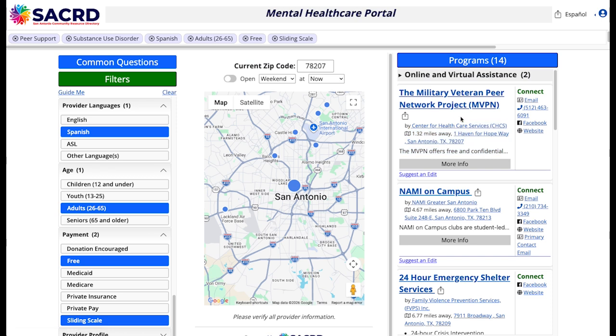I think this gives you an idea of how to use the Mental Healthcare Portal. There are other portals on SACRD, and I have a Portals Basics class if you would like to go view that video to get you familiar with how the portals work in general.